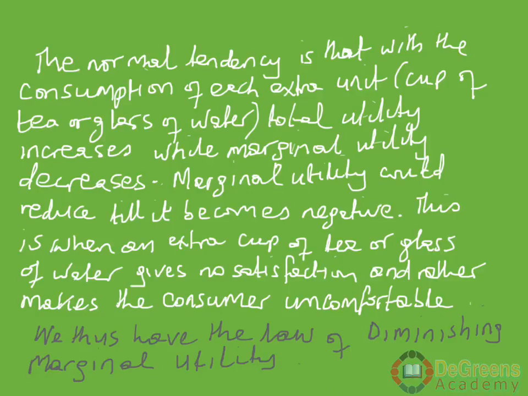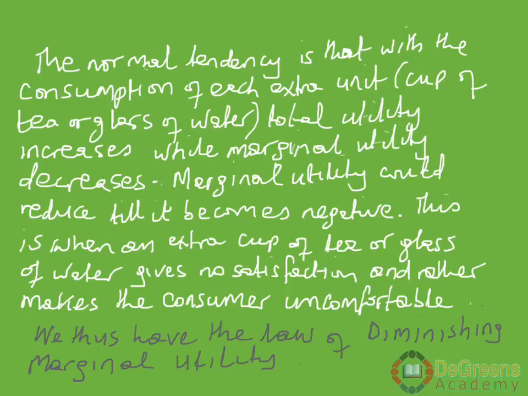So the normal tendency is that with the consumption of each extra unit, a teacup or a glass of water, the total utility keeps increasing as you enjoy the water. Total utility can only start decreasing when you no longer enjoy the water. So the total utility keeps increasing, but the marginal utility keeps decreasing.